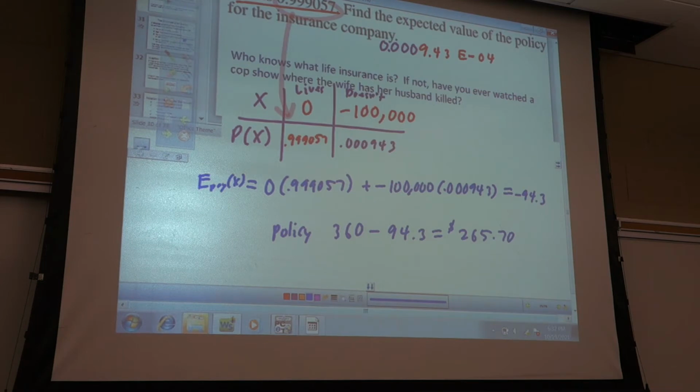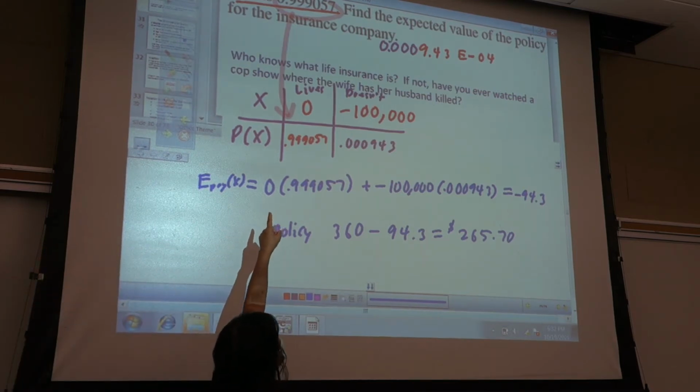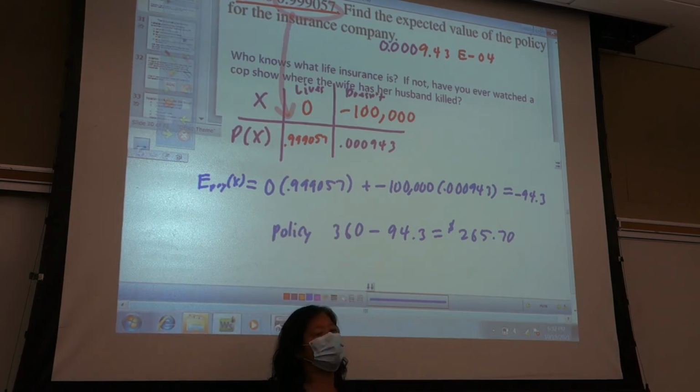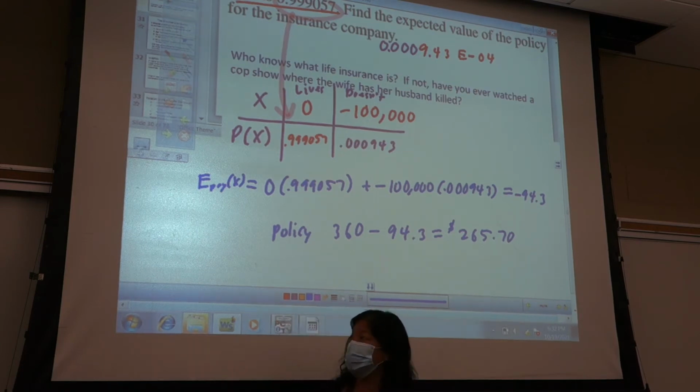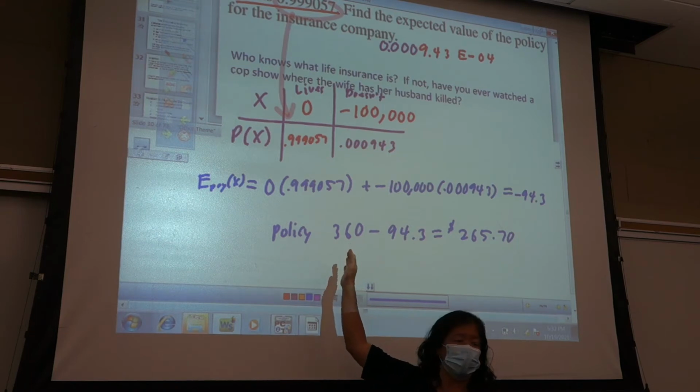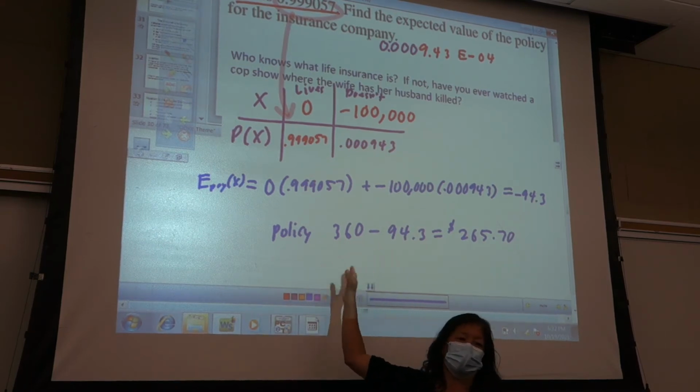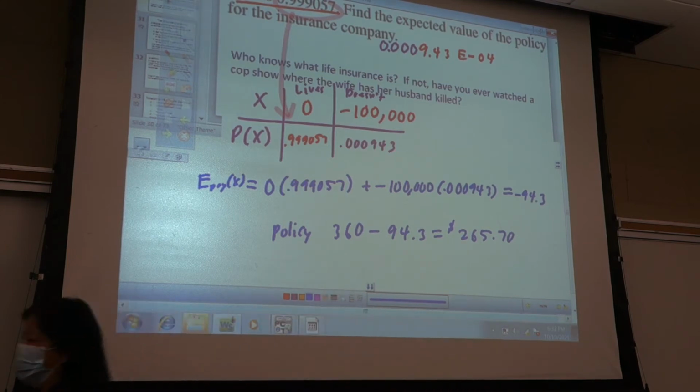You could incorporate it into your numbers where you have 360 if she lives and then negative 100,000 plus 360 over there, but then you get messy numbers. You could do it that way, but it's easier to do it this way. Because no matter what, you get the 360, right? Lives or doesn't live, you still get 360. Okay.